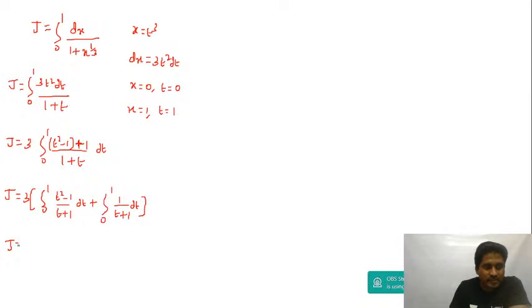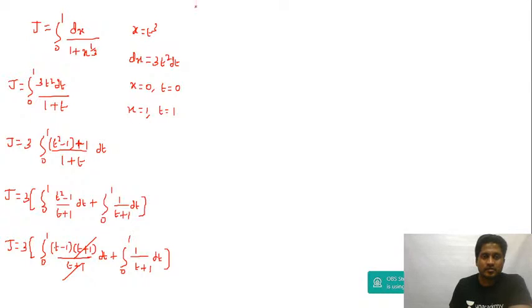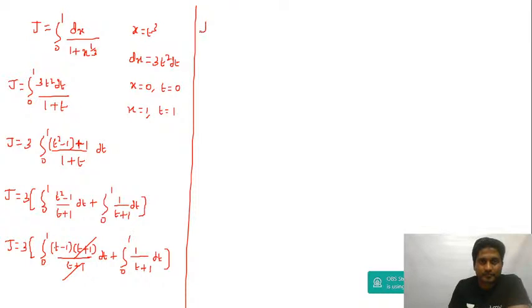So J is equal to 3 times the integral 0 to 1 of a square minus b square, which is a minus b into a plus b, divided by t plus 1 dt, plus the integration from 0 to 1 of 1 divided by t plus 1 dt. Now let us cancel this. So J is equal to 3 times the integral 0 to 1 of t minus 1 dt, plus 3 times the integration from 0 to 1 of 1 upon t plus 1 dt.